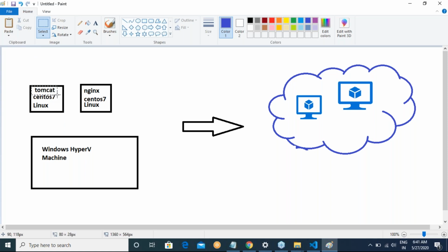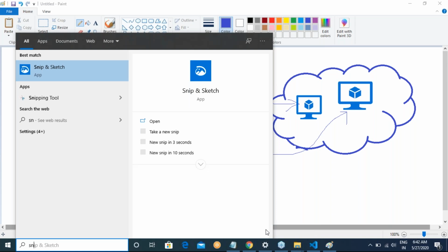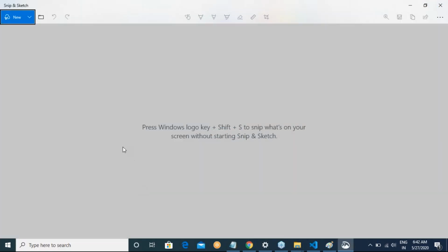Let me draw some kind of correlation. This is your Tomcat machine, and this would be your Nginx machine. So we want to do some kind of migration. This is the basic setup which we want, and we will have one Windows machine in addition to this. Now the problem is creating virtual machines.